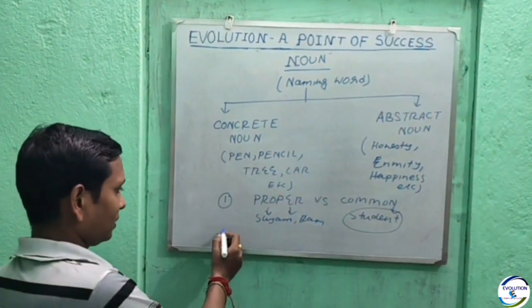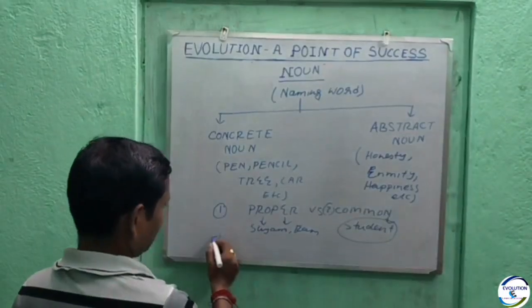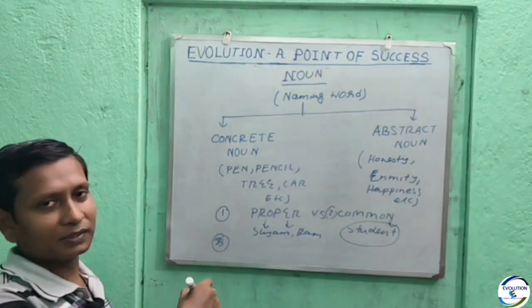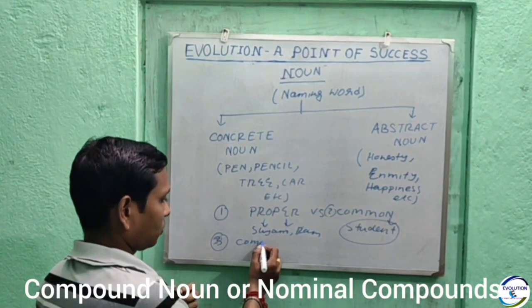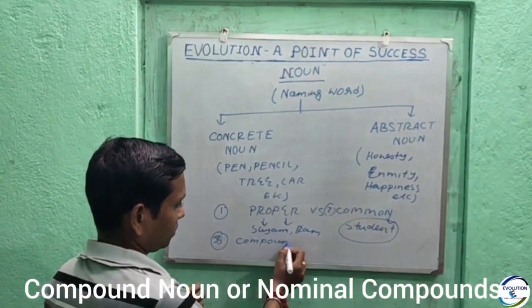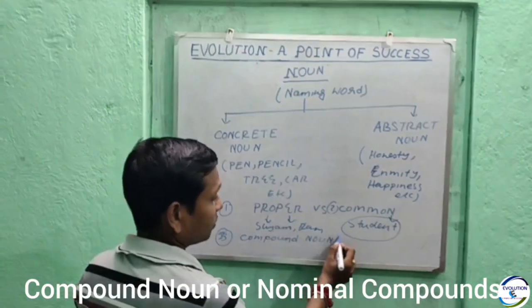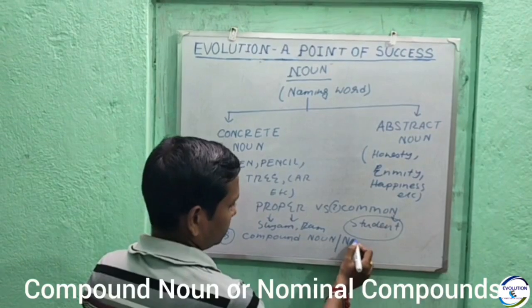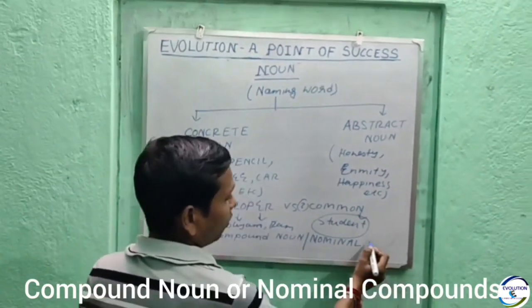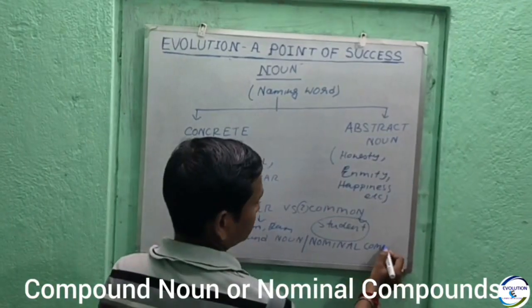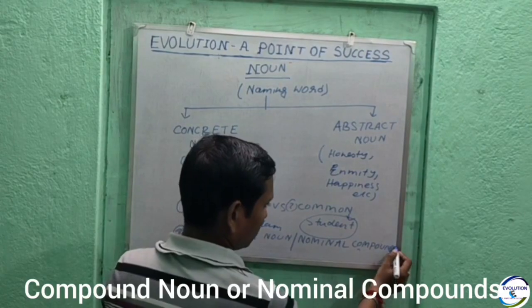Now, number 3 is compound noun, or nominal compounds.